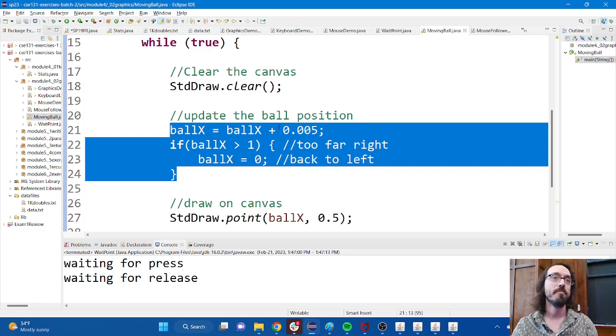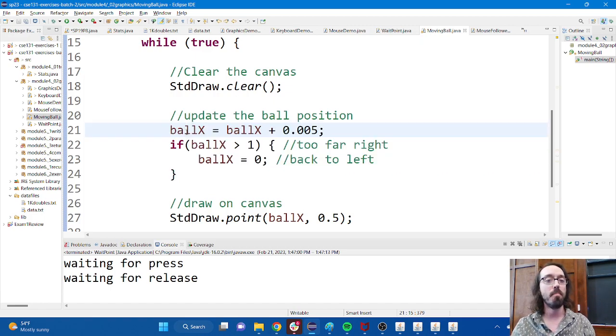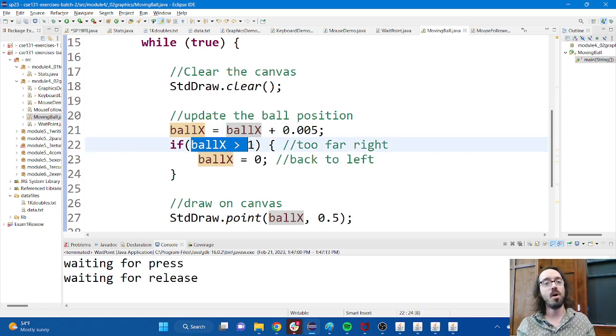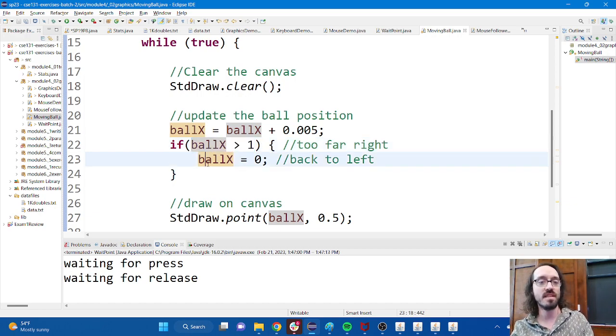So we have a ball in this little demonstration that's going to be moving across the screen. I have this variable called ball x that represents the x position of the ball. Every time I move through this loop, I'm just adding a little bit more to it. So every time I draw that ball, it's going to be a little bit more to the right. Until eventually, I would expect that that ball is going to go off the edge of the screen, right? The x value becomes greater than 1, it's gone off the edge of the canvas. In that situation, I've said just set the x value back to 0, which should reset it at the left side of the screen.